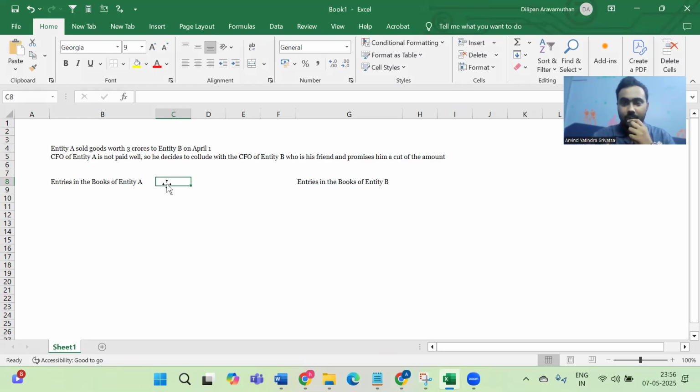So let's say there are two entities. Let's say there is an entity A, and there is entity B. Let's say entity A sold goods worth 3 crores to entity B on April 1st.